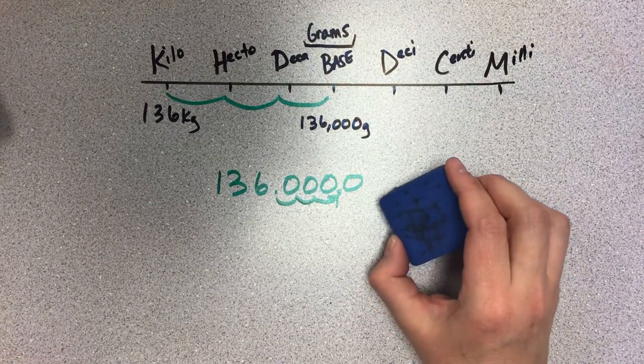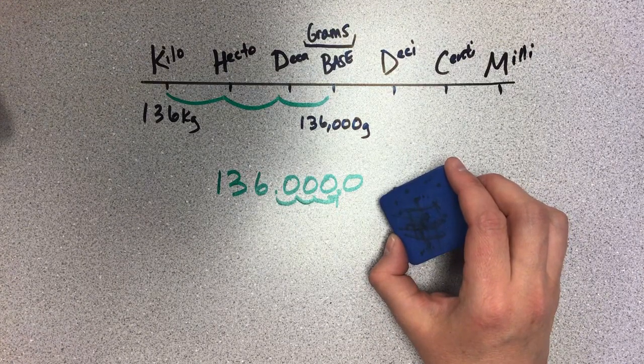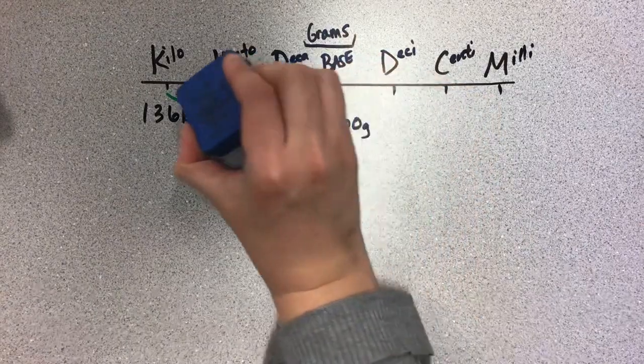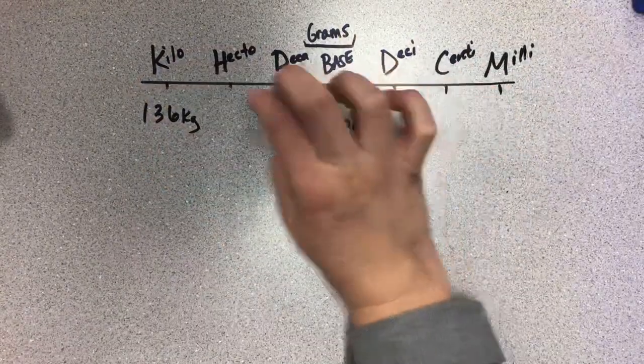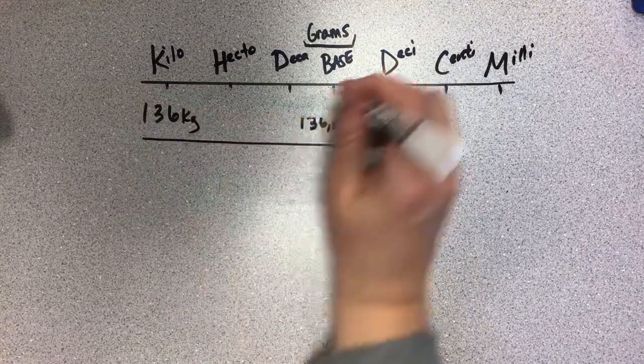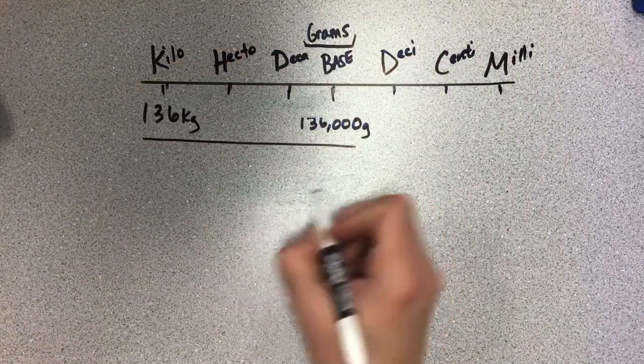So let's look at example 2. On this one we're going to convert 1,500 grams to kilograms. So I'm going to leave this one there and just go down below it for the next one.